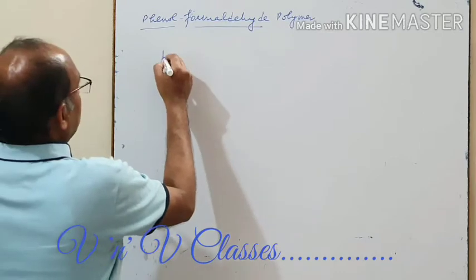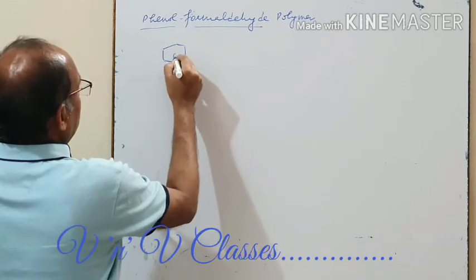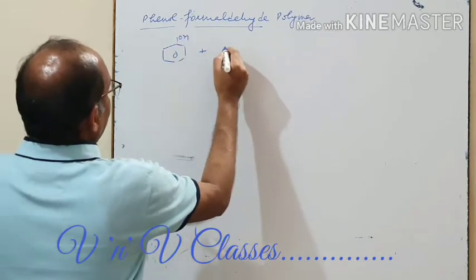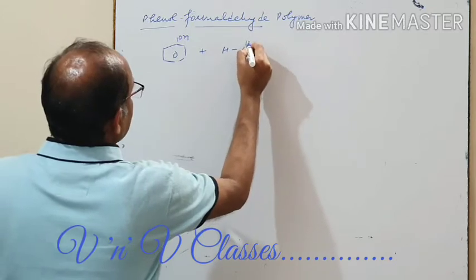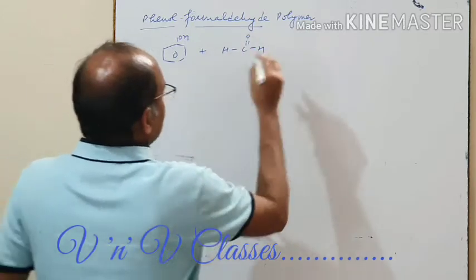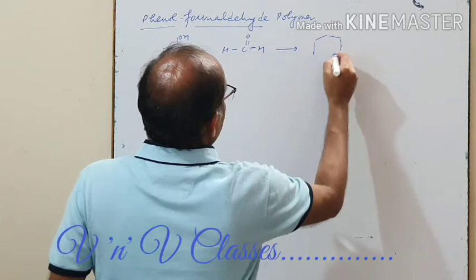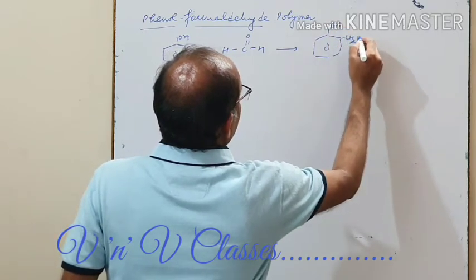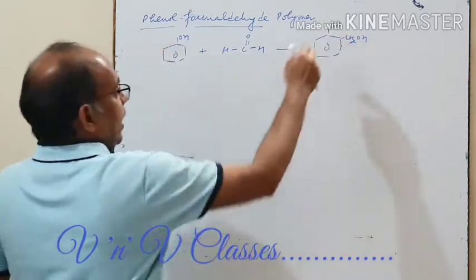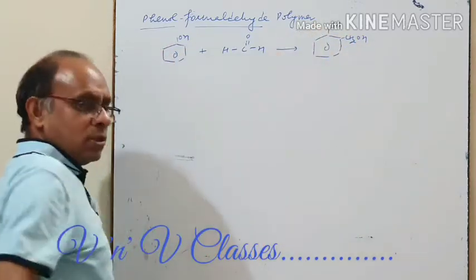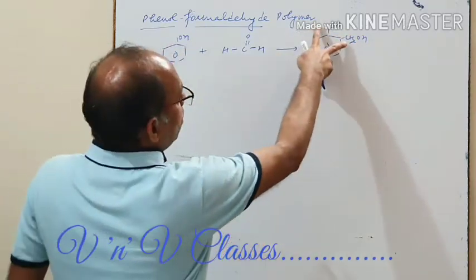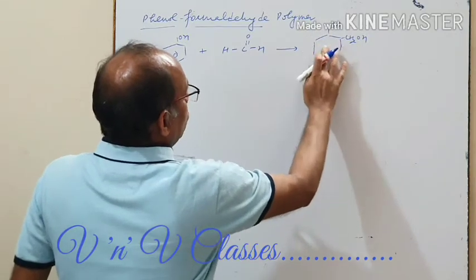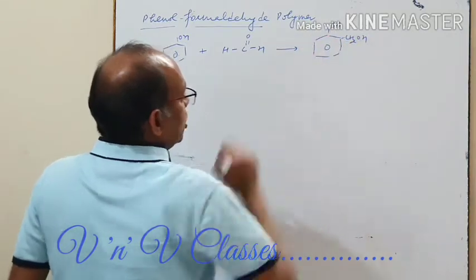How do they combine? First of all, this phenol combines with this formaldehyde, and it results in the formation of two kinds of molecules. This is phenol, and this is CH2OH. Now they are at ortho positions to each other. These two adjacent positions on benzene are called ortho positions.